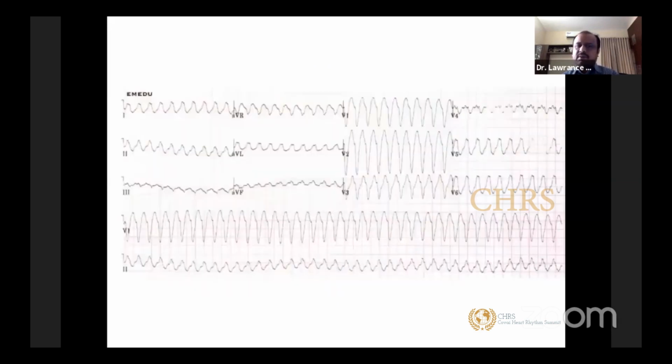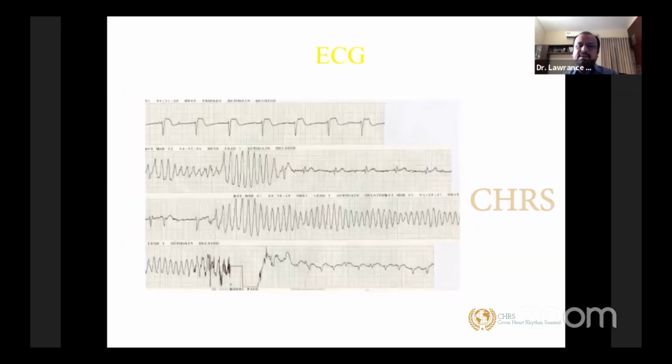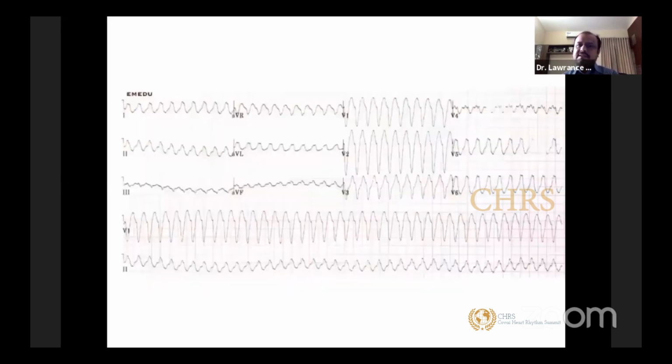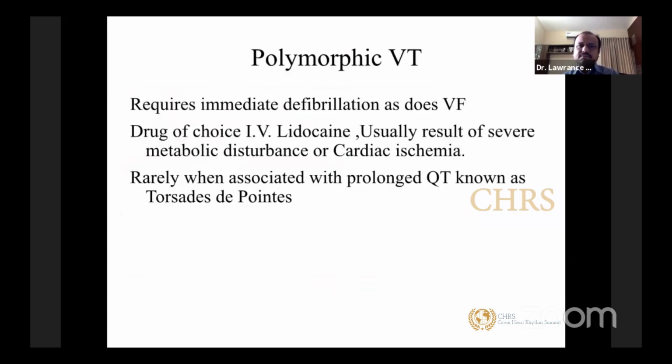Compare this with a monomorphic VT. I think Arun has discussed in detail about wide QRS tachycardias. In a monomorphic VT you can see every QRS complex resembles each other. If you look at any lead, the preceding and following QRS complexes resemble each other, all along the same axis. Compare with this ECG, where there is a complete change in axis in nearly every beat. This is a polymorphic VT. So this patient has developed a polymorphic VT secondary to the drug. These polymorphic VTs immediately require defibrillation, as for ventricular fibrillation, because this is hemodynamically unstable.